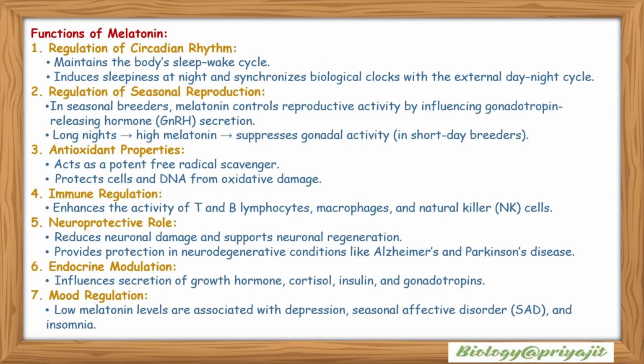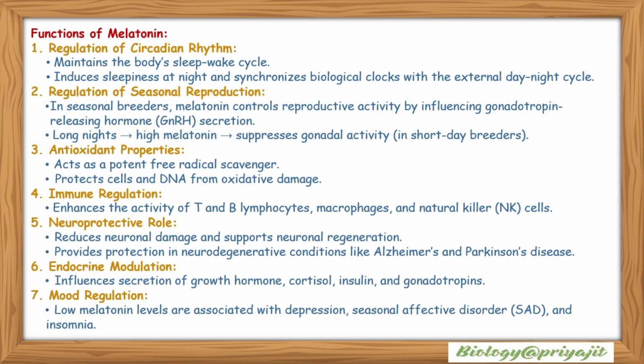Functions of melatonin: regulation of circadian rhythm. It maintains the body's sleep-awake cycle. It induces sleepiness at night and synchronizes biological clocks with the external day-night cycle. Regulation of seasonal reproduction. In seasonal breeders, melatonin controls reproductive activity by influencing gonadotropin releasing hormone or GnRH secretion. Long nights promote high melatonin, and it suppresses gonadal activity in short day breeders.